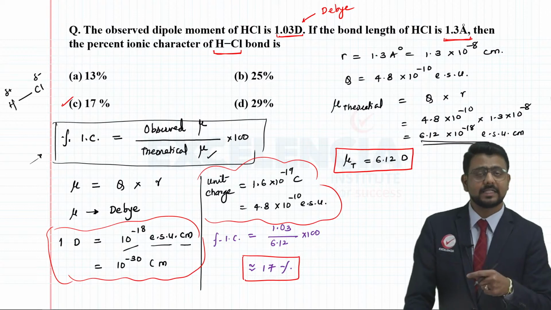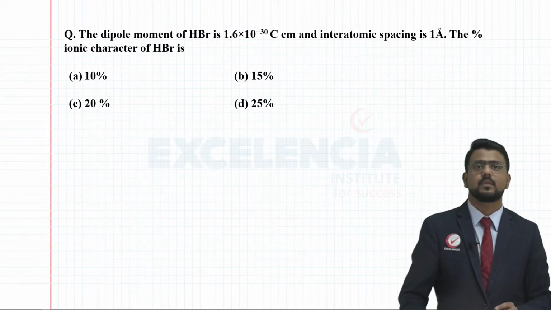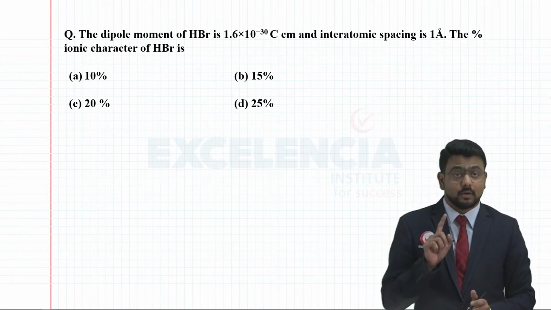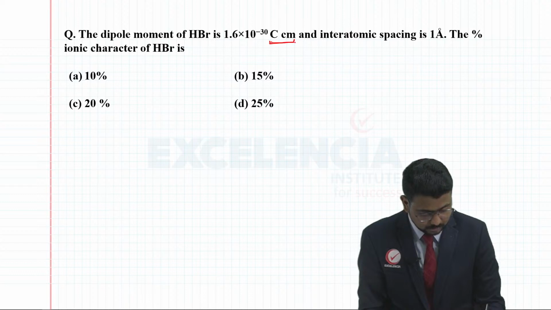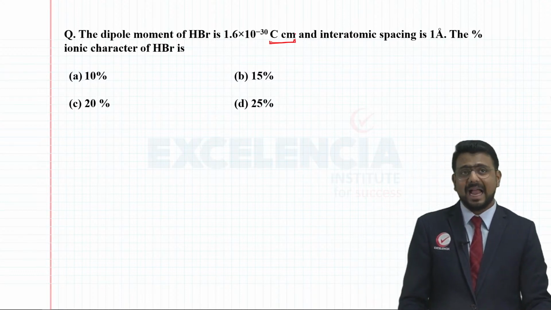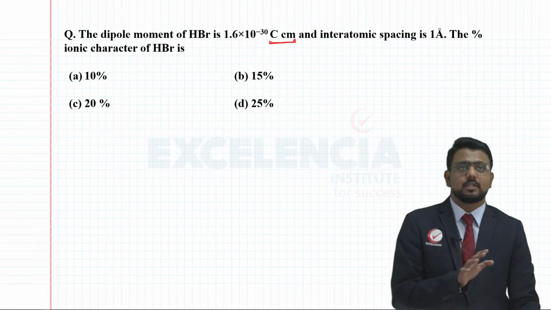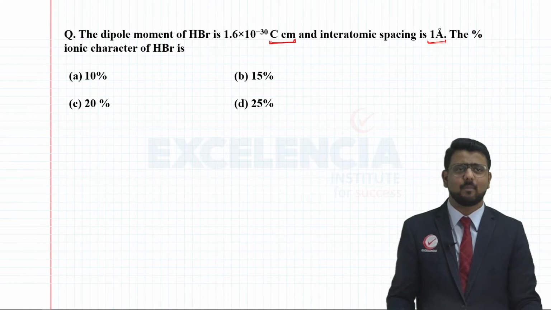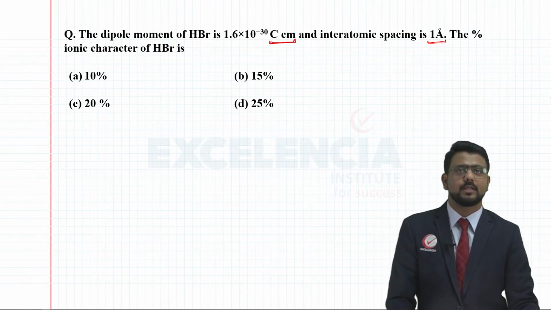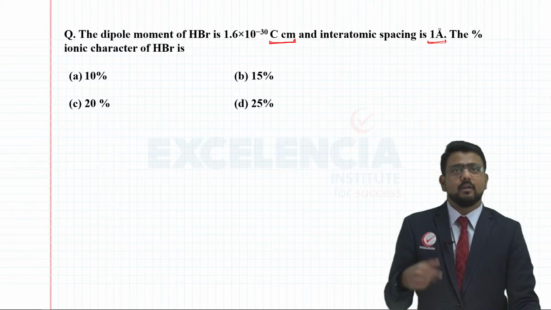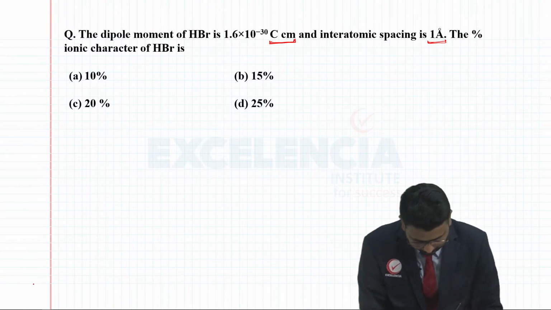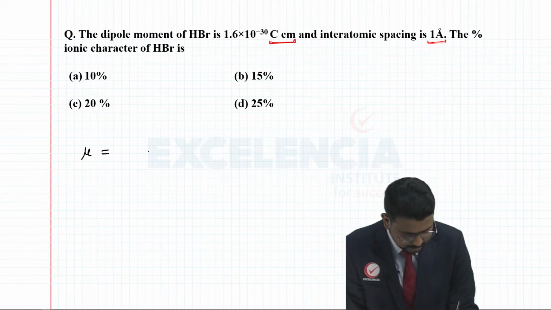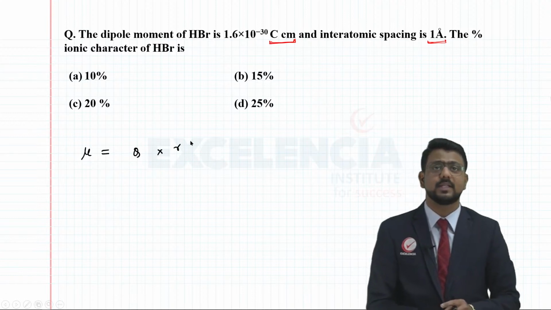Let us take a similar question here. The dipole moment of HBr is 1.6 times 10 to the power minus 30 coulomb centimeter, unit very important, and the interatomic spacing is 1 angstrom. The moment I say interatomic spacing, it is basically bond length. Again they are asking you to find the percentage ionic character. So again we need to find first of all the theoretical value of mu, right? So here I can say that mu is equal to Q times R. This mu is basically the theoretical value.